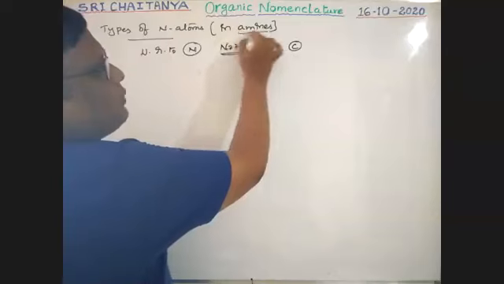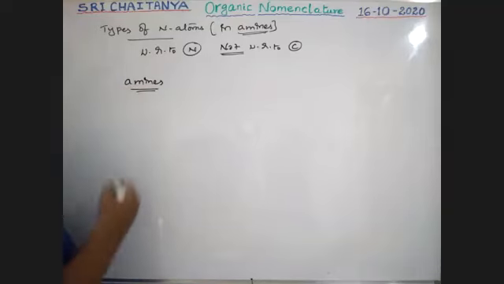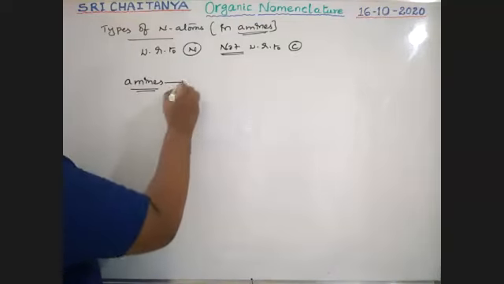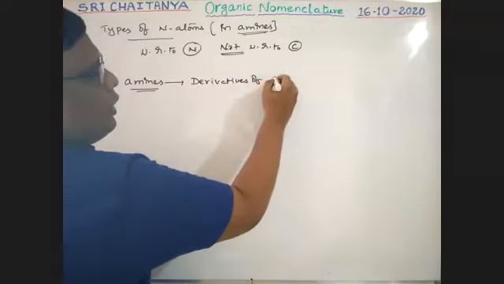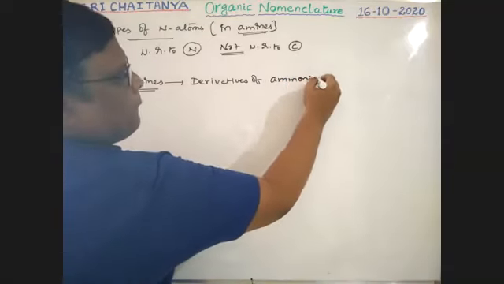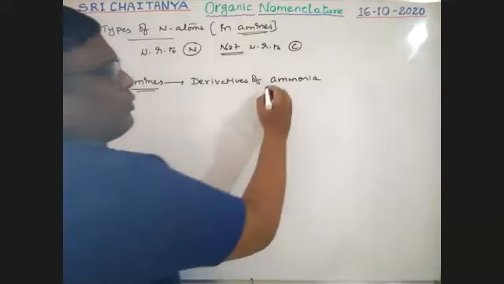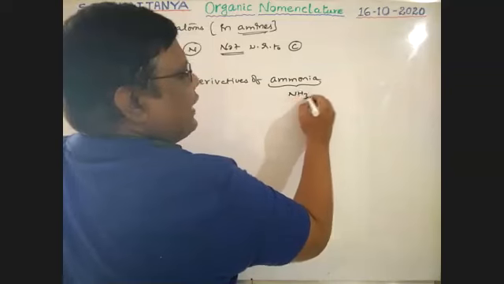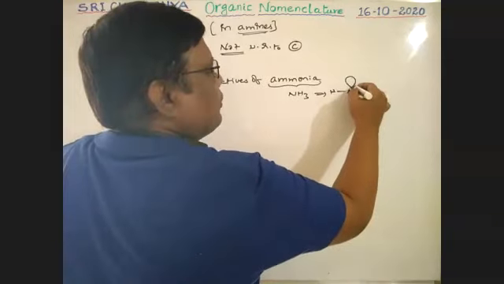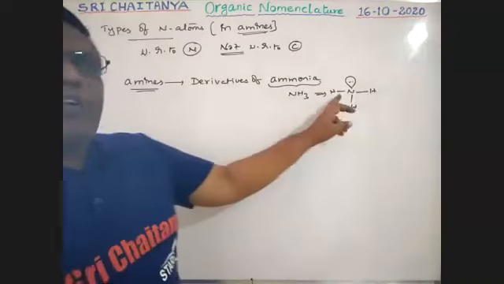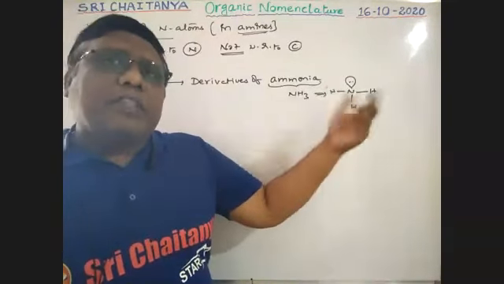See boys, amines. What are these amines? Amines are a very, very important class of compounds, boys. Please keep in mind, amines are derivatives of ammonia. What is ammonia? What is its formula? The ammonia formula is NH3, and its structure is nitrogen bonded with 3 hydrogens pyramidally and having a lone pair on nitrogen. This is ammonia, boys. If the hydrogens attached to this nitrogen are replaced with carbon.